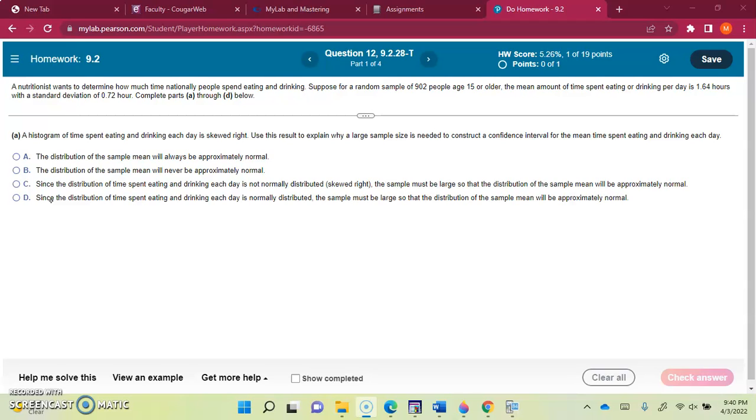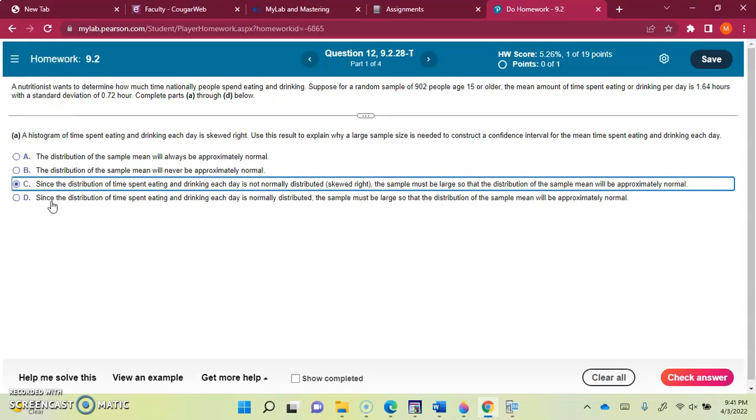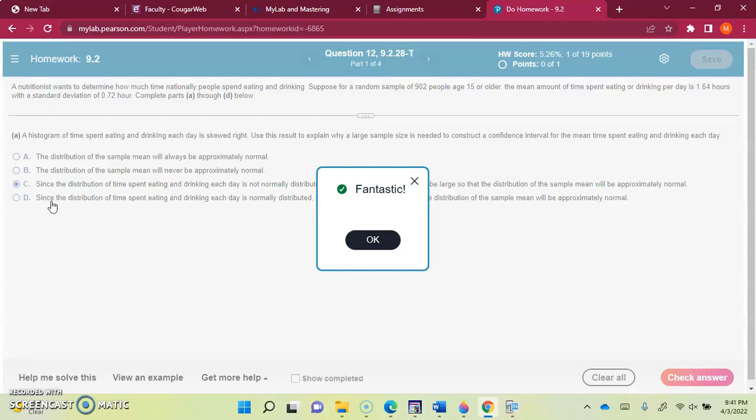Since the distribution of time spent is not normally distributed because it is skewed right, the sample must be large enough so the sample mean can be approximately normal. So this is what we're going to check.